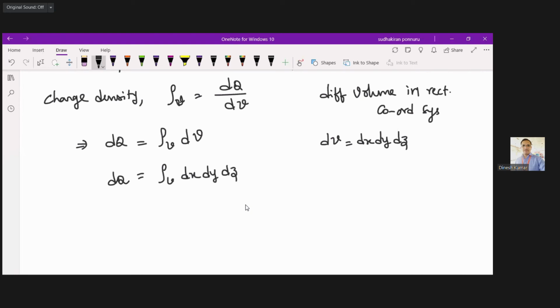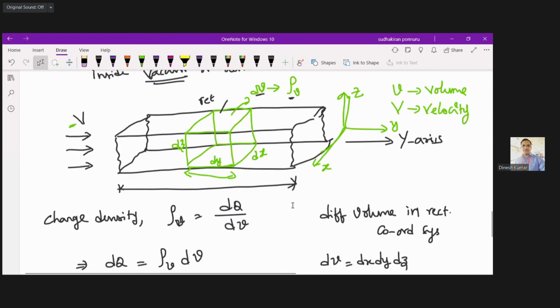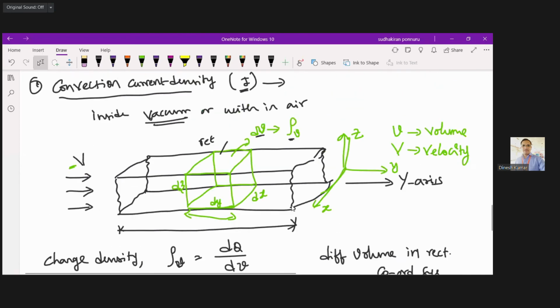Now observe one point. The electrons are entering through this surface, and they are leaving through this surface. If you want to write with respect to surface area, we have to concentrate on these two surfaces only.